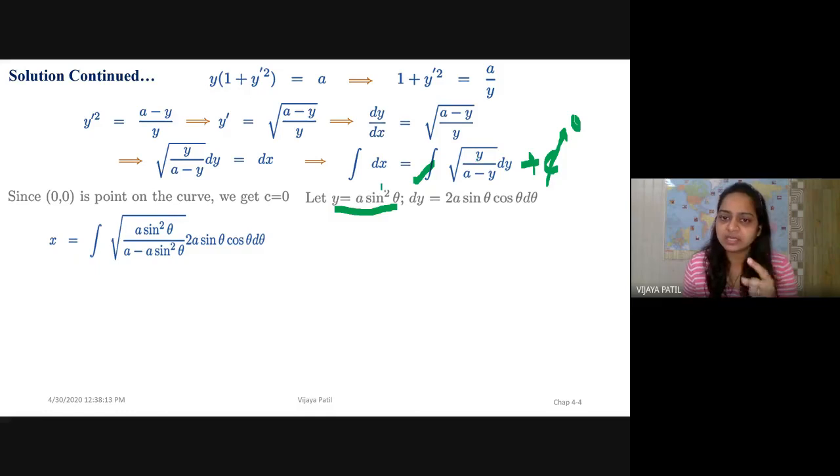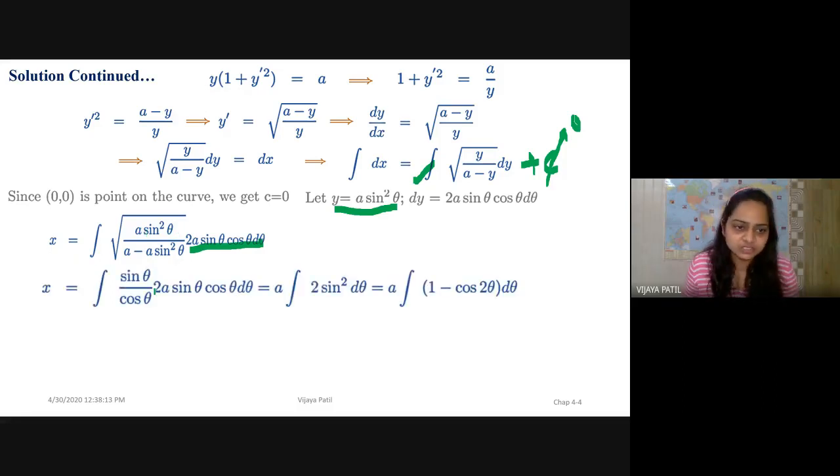So I'm replacing y by a sine square theta and dy by 2a sine theta cos theta d theta. If you observe, this is dy and this is y, which is getting replaced as a sine square theta. Just by an integration, x is equal to the integration, where the a is coming out and will get cancelled here, and this 1 minus sine square theta is nothing but cos theta. So after this trigonometry, we are going to get sine theta upon cos theta times 2a sine theta cos theta d theta, right?